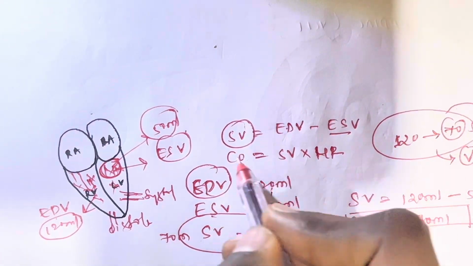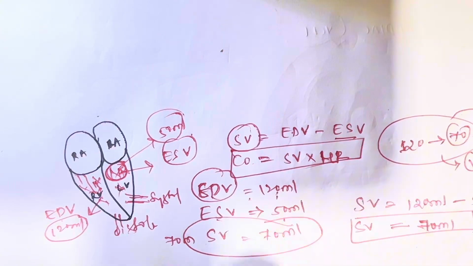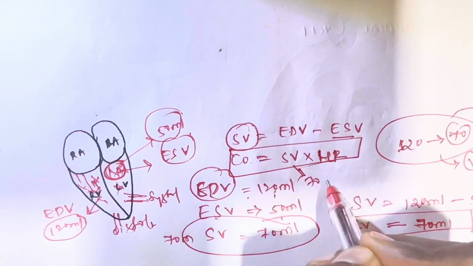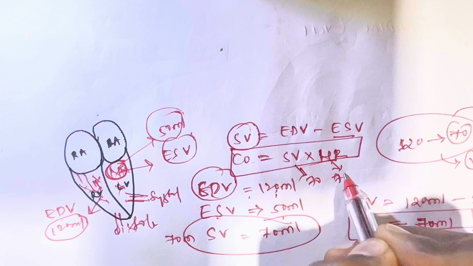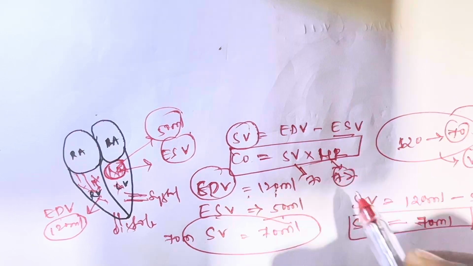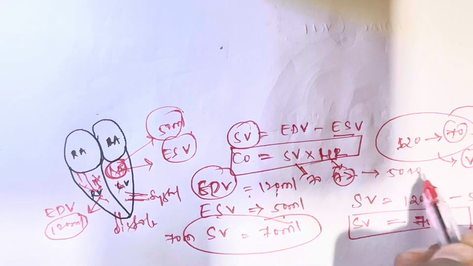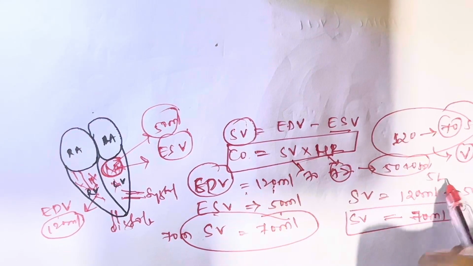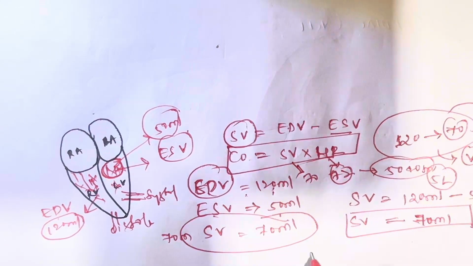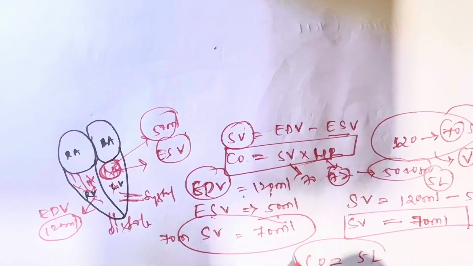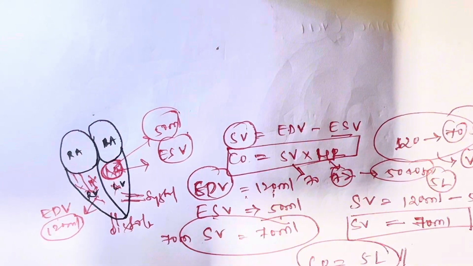So cardiac output is equal to heart rate into stroke volume. The stroke volume is 70 ml and normally the heart rate is 72. So the total is 5040 ml, approximately 5 liter. The total cardiac output is 5 liter. I hope you guys understand.